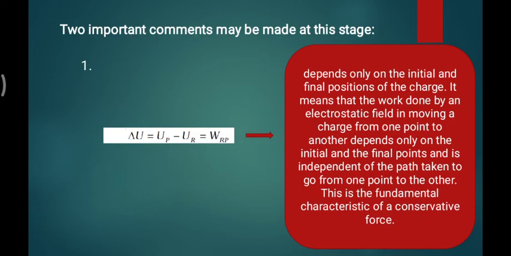The first remark gives us an idea: the test charge comes from the R point to the P point, and whatever path it takes, via Dharmaj, via Petlad, via Borsad, it does not matter. I am just reaching from my village to the destination. That much displacement I made. This is the fundamental characteristic of a conservative force. That's why the electrostatic Coulomb's law is a conservative force, because it is independent of the path. This is how we can conclude it is a conservative force. This is the first remark, which is independent of the path.